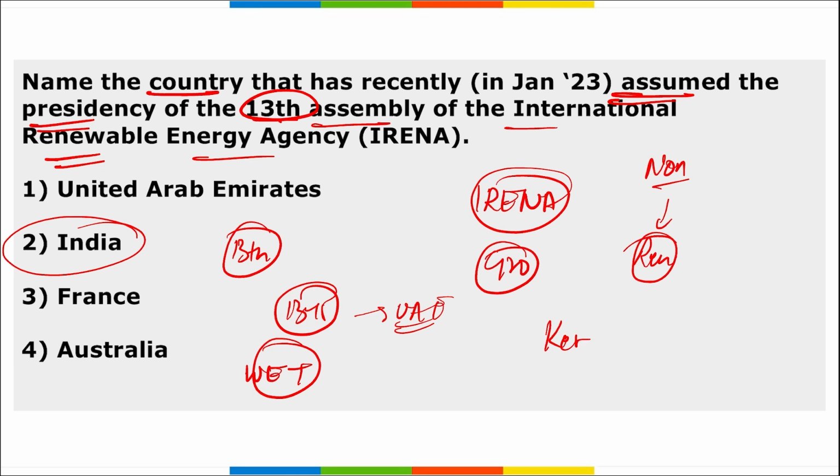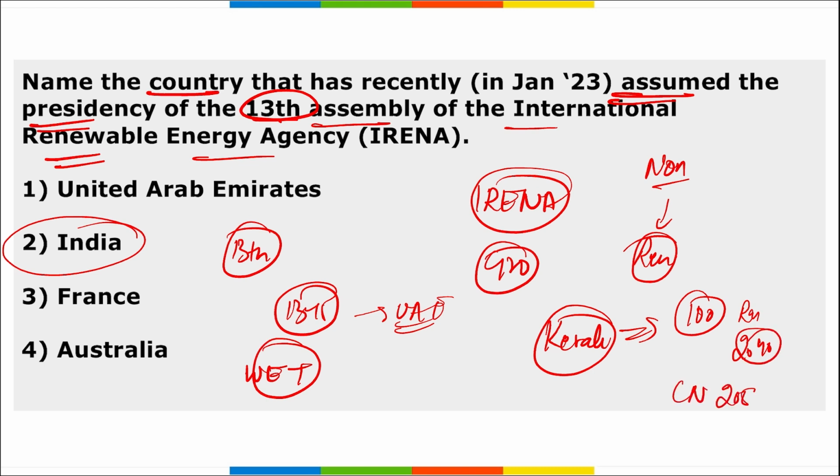Even if you remember Kerala, the state of India, it became the first state of India to pledge that they will be shifting to 100% renewable energy by 2040, and by 2050 they will be becoming carbon neutral. Even the Indian government's target is to become carbon neutral by 2070.